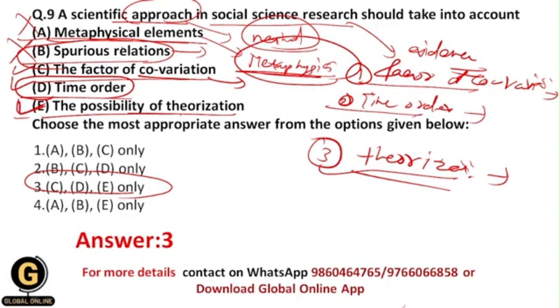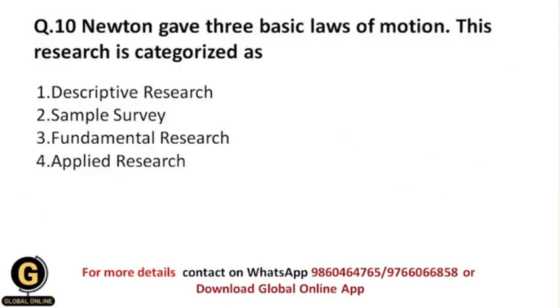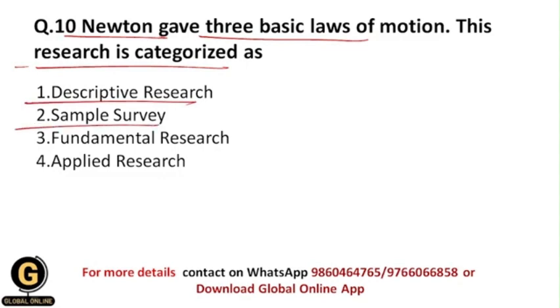You should not take into account metaphysical elements and spurious relations. Okay, Newton gave 3 basic laws of motion. This research is categorized as what? Students, this is the application of the research type, and the options over here are descriptive research, sample survey, fundamental research, and applied research. We have discussed fundamental research and applied research in this video. Now I am going to describe what descriptive research is and what a sample survey is.